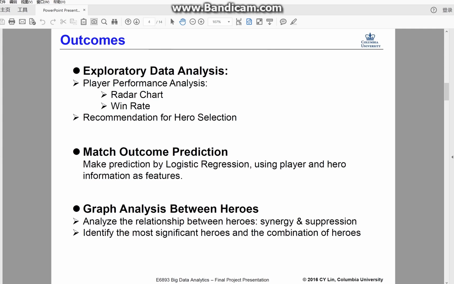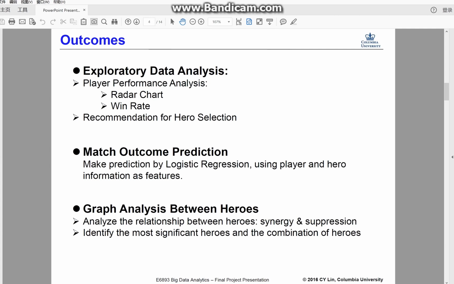Based on the data, we have achieved the following outcomes. We have conducted explanatory data analysis to evaluate the player's performance, and we achieved a recommendation for hero selection at the beginning of the game. We also make predictions by logistic regression using player and hero information as features. Moreover, we conducted graph analysis between heroes, and we identified the most significant heroes and the combinations of heroes.